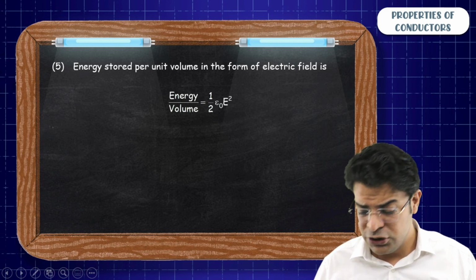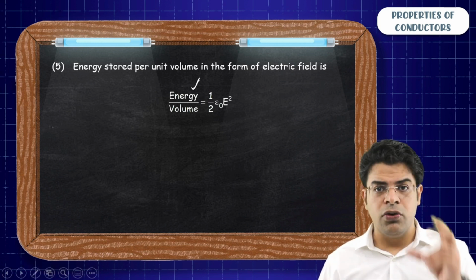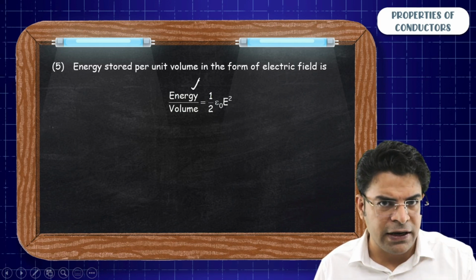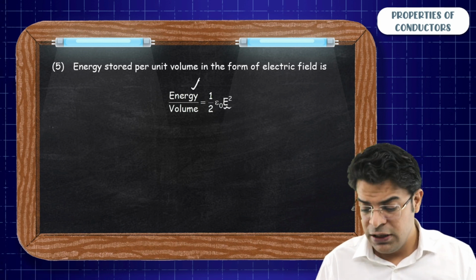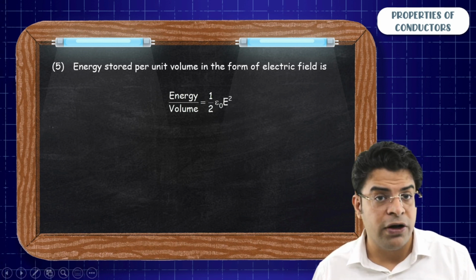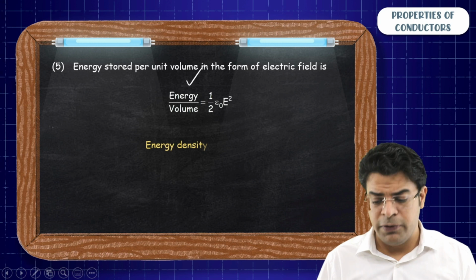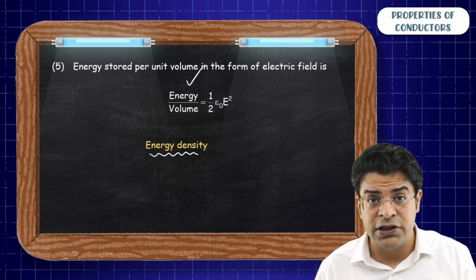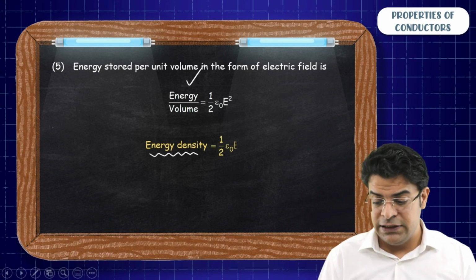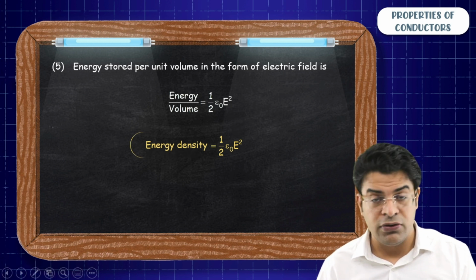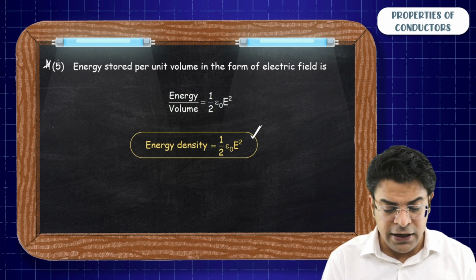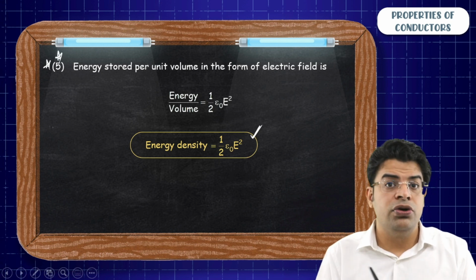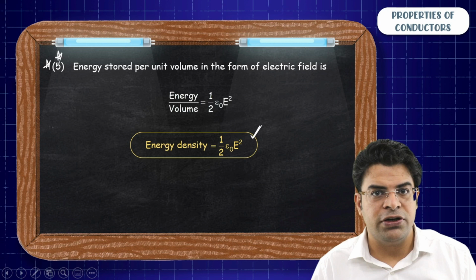Yes. So remember that the energy stored per unit volume in the form of electric field for an electric field E present in vacuum is given by half epsilon naught E square. This quantity, energy stored per unit volume, can also be called energy density. So energy density is nothing but half epsilon naught E square. You need to keep this in mind as well. I will use it at a later stage while teaching you the energy stored inside a capacitor.